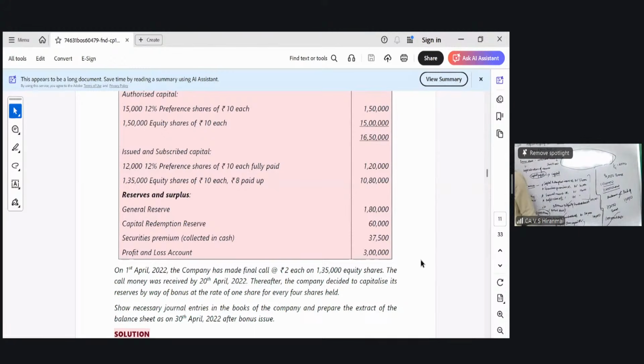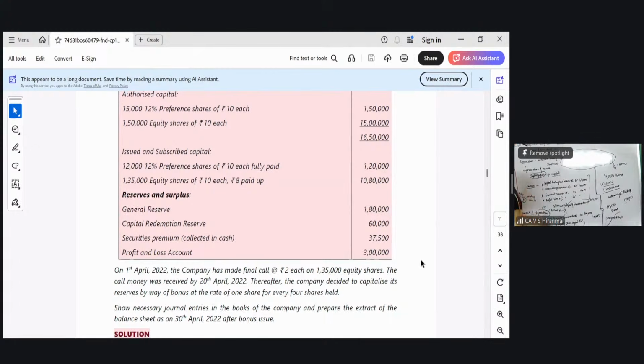This is a full-fledged question like your illustration number 3. So I want you people to try and do this question. Next 5 minutes, please do the question. Pass the final call entry, first 2 entries, then go to the working note, then see what is the ratio they have issued. 1:4. Again, the same ratio, 1:4.